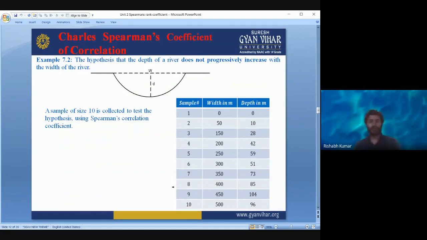Here we have a question: a new research is being carried out, and the researcher has set up a hypothesis, claiming that the depth of a river does not progressively increase with the width of the river.